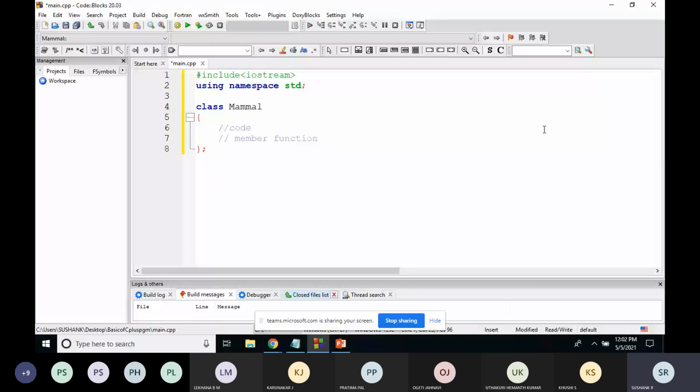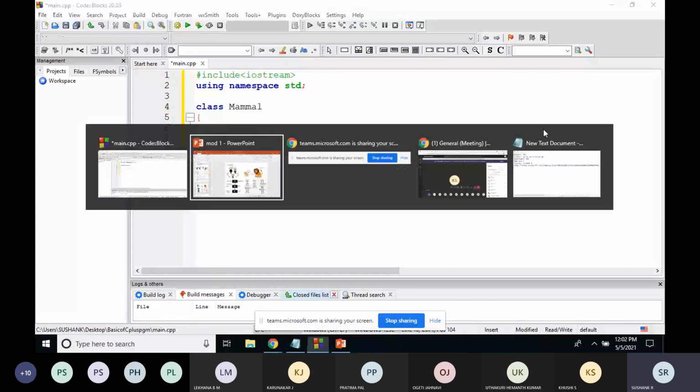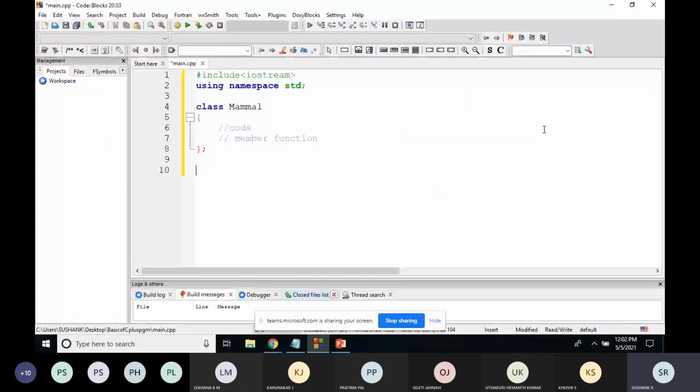After this, the mammal class will be used by two more classes. For example, all animals are mammals.